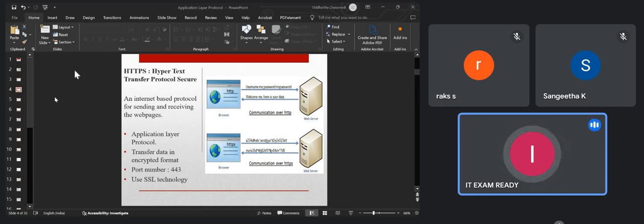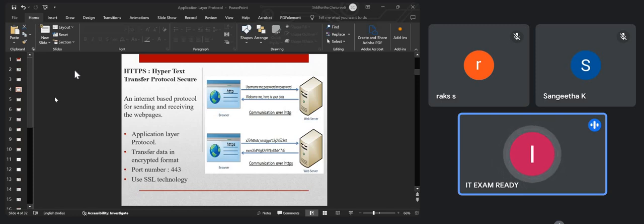If you are communicating over HTTP, whatever you are sending is transmitted as it is. But if you are sending it over HTTPS, there is encryption done over the link, so nobody can see what data is being sent. Encrypted data is sent from client to server.